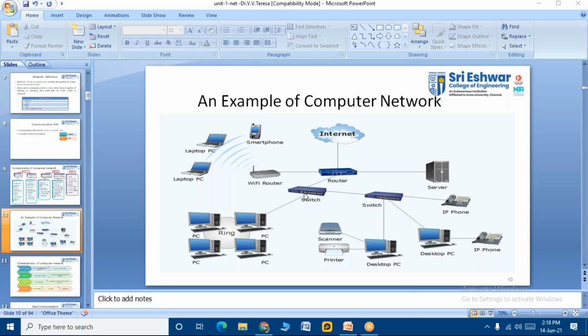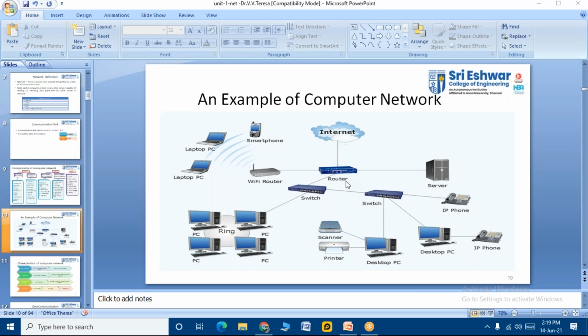So students, this is an example for computer networking. So we have a range of networking that is being connected between different devices, right? We have switches, we have desktops, we have PCs, we have smartphones, we have Wi-Fi routers, we have PCs connected in ring fashion, which we are going to study later. We have a server, scanner, printer, switch, everything connected in a single network, right? So you can see how enormous the networking is, right, students, and how it forms a closed loop connecting all the devices together, correct?